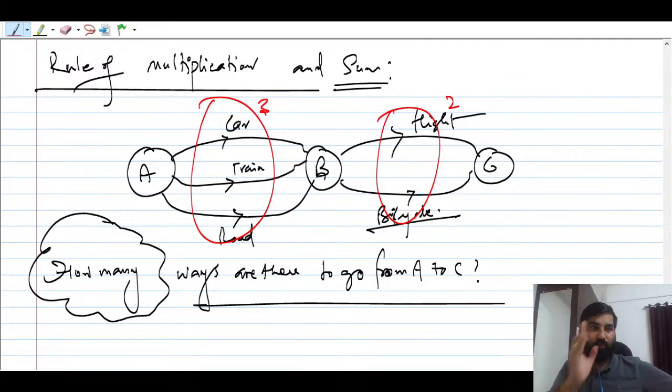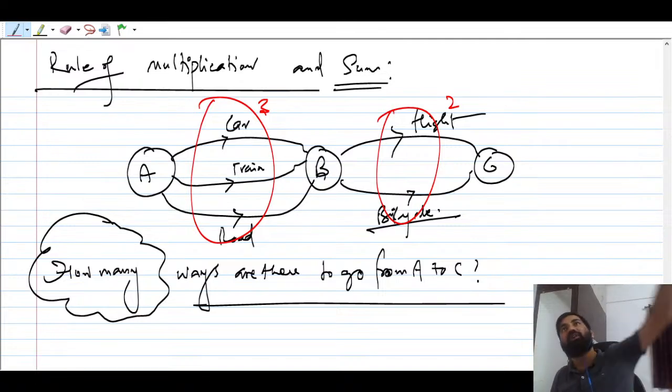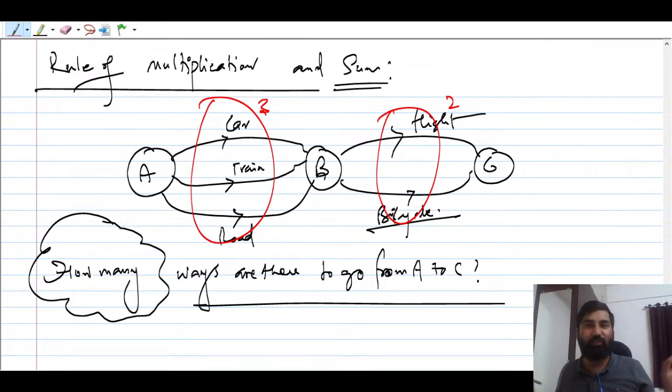There are two events. One event is from A to B and the second event is from B to C. Then only you can reach from city A to city C. There is no other path where you can directly take a flight, because in your city there is no airport present, understood. So this is a very important example that I have taken, right?